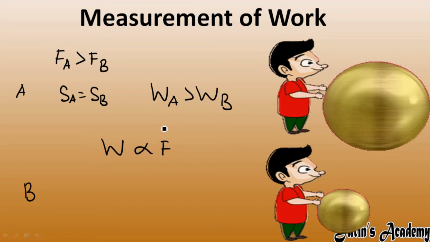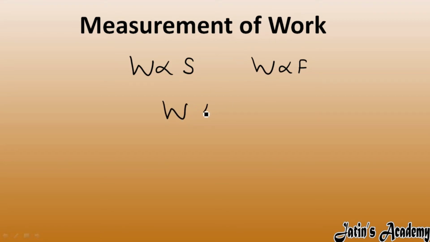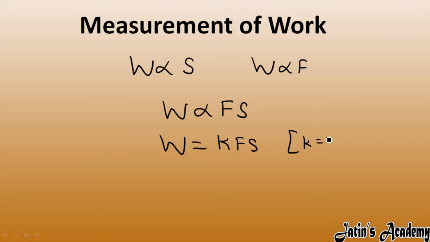Now from these two relations, let's make the formula for work done. Work done is directly proportional to displacement, and work done is directly proportional to force. So from these two, work done is directly proportional to force into displacement. We convert the proportionality sign into an equal sign by adding a constant k. Take the value of k as 1. So now we get work done as force into displacement.